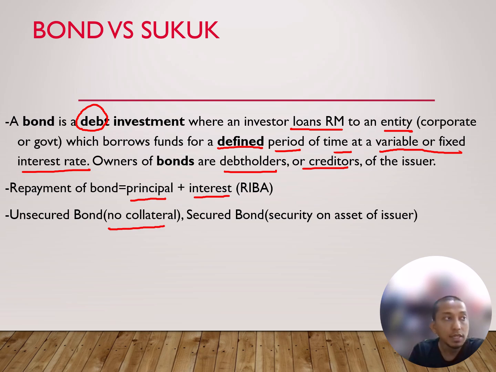Okay, so unsecured bond, which is no collateral, most bond is unsecured bond, or we have bond which is a secured bond. It is secured on asset of the issuer. Okay, it is secured. Similar concept like guarantee asset. But again, it's still a debt investment. It is based on the concept of debt. It's still a debt, and there is still interest, even though there is an asset to back it up.